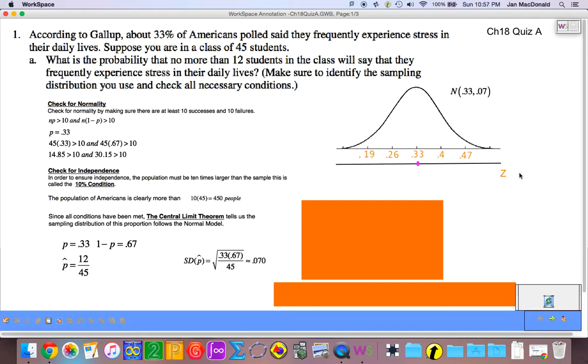So next, we would like to find the z-score that corresponds to no more than 12 students. Well, our z-score formula is p hat minus p divided by the standard deviation of p hat. So we have all this information right over here. So we're going to plug it in.